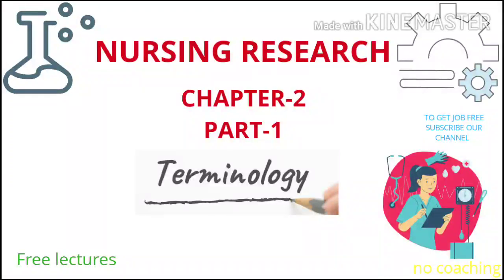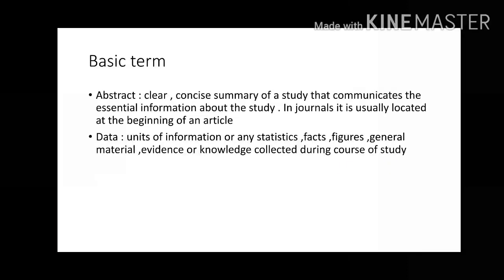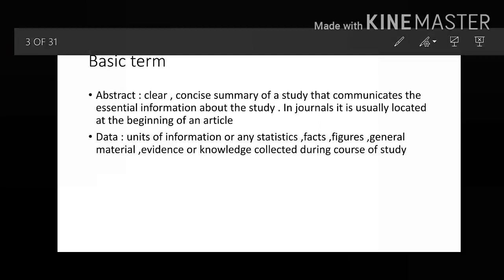Again I am repeating, that is overview of research process. So I am starting, friends. This is chapter 2. You can see on screen, this is overview of research process. In today's video, we will be just covering the basic terminologies. So I am just taking a pen. Okay, so basic terminologies. The first term you can see on the screen is, friends, abstract.